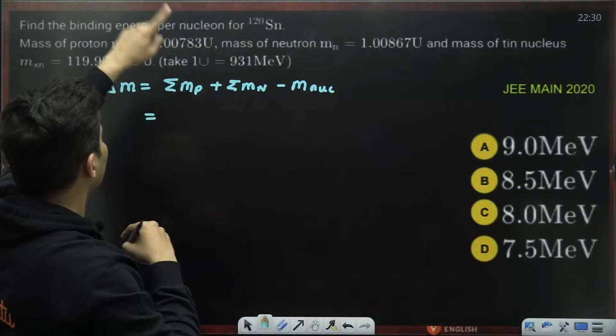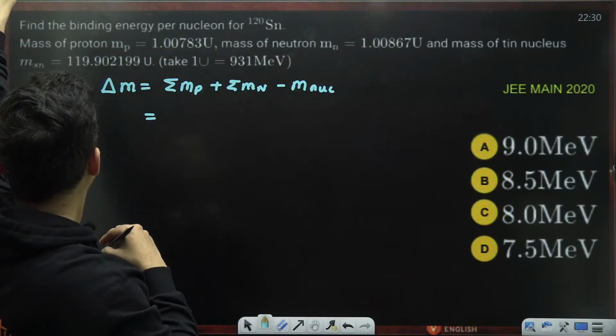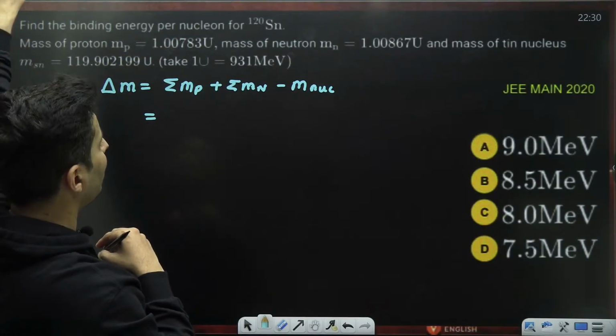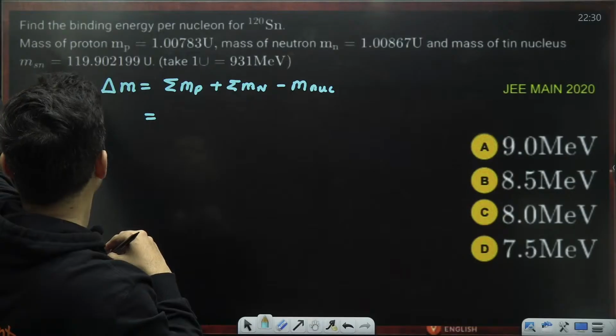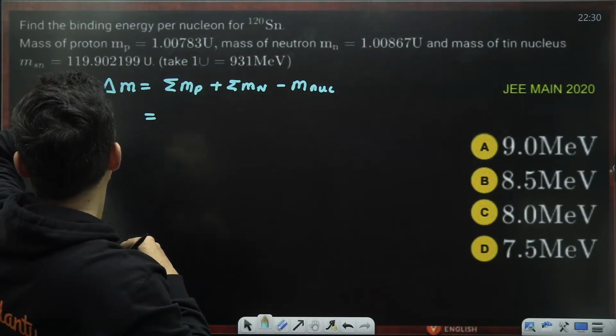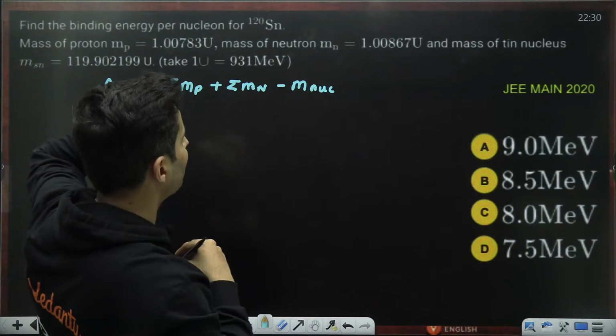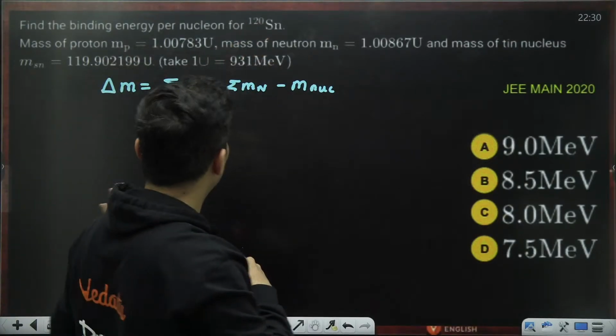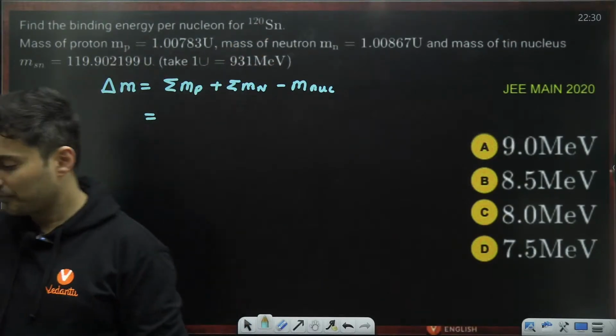This is tin, okay, and for tin, the atomic number is not given. By mistake, they have missed it. I can't see it. What is the atomic number of tin?